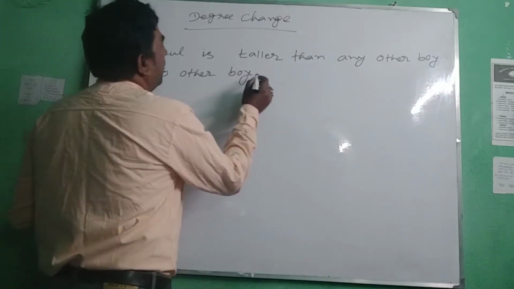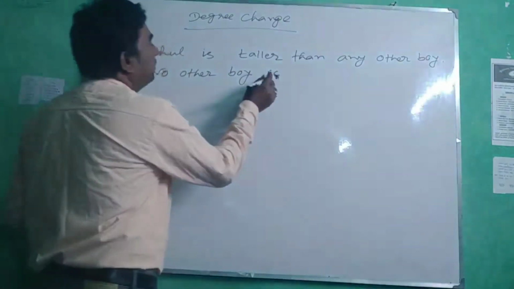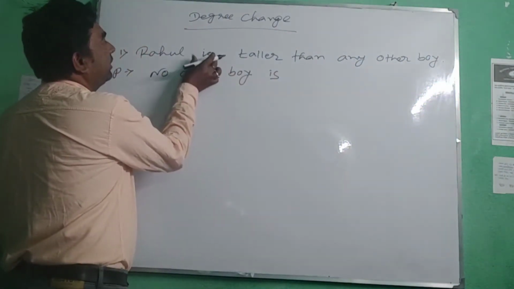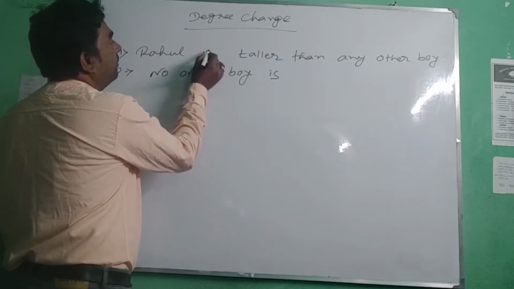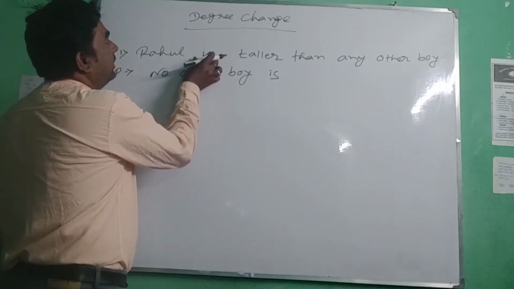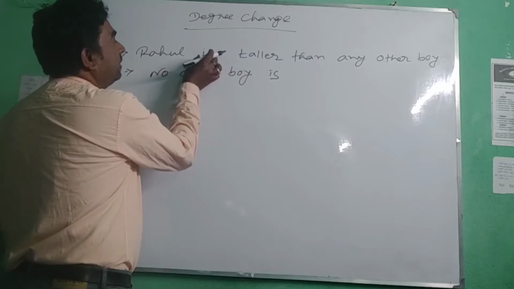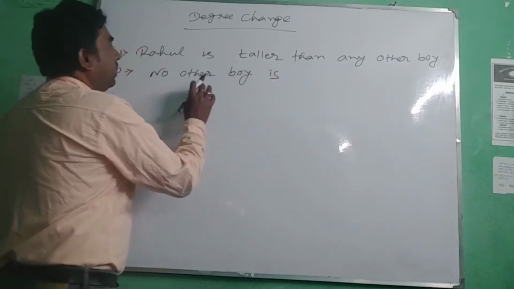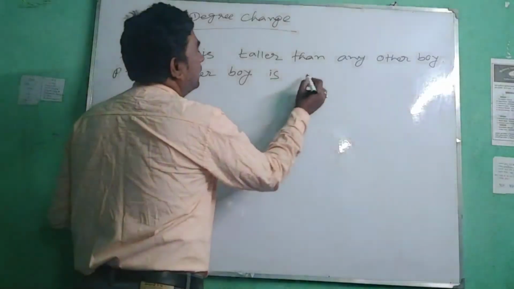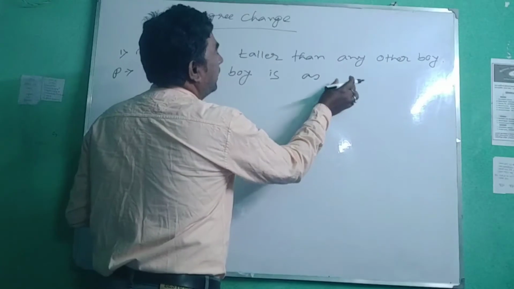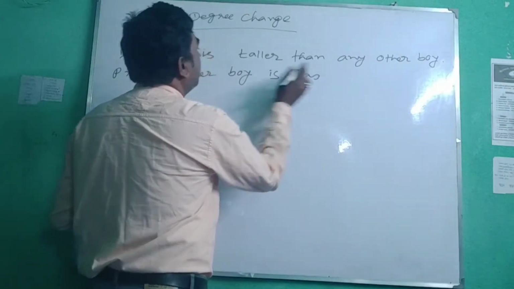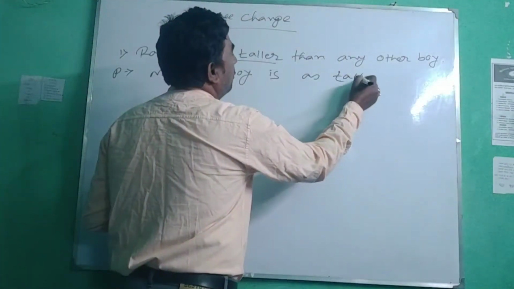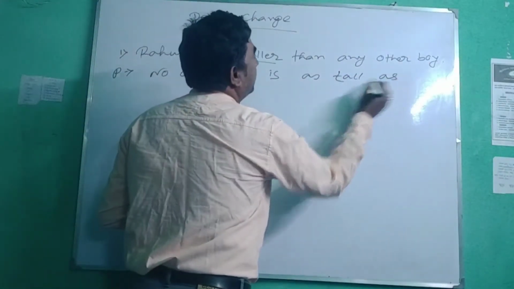So, no other boy is. You have to write the verb is, because in the question there is the verb is. If you find the past form of is, which means was, then you have to write was. Then, no other boy is as, and here you have to write the positive degree of the word taller. The positive degree of taller is tall. As tall as, this is the format.